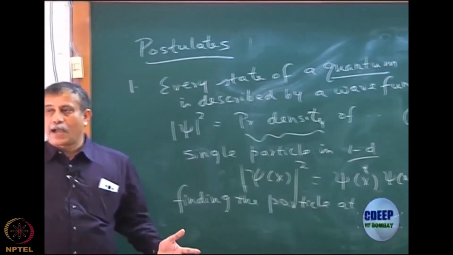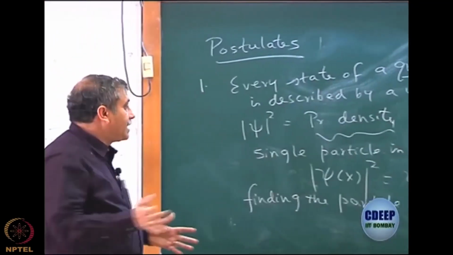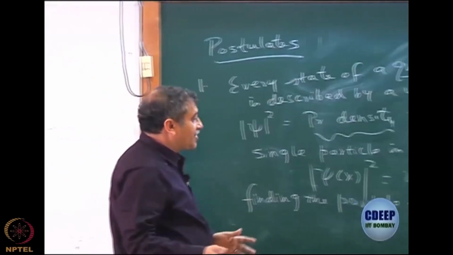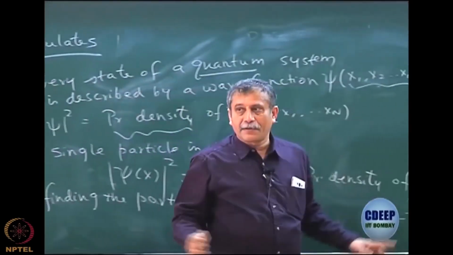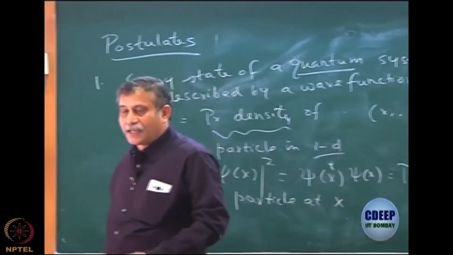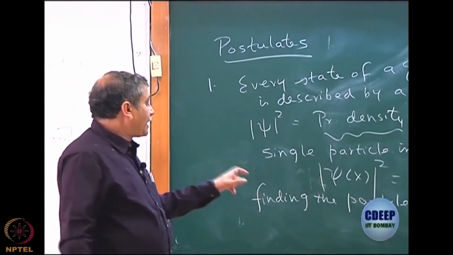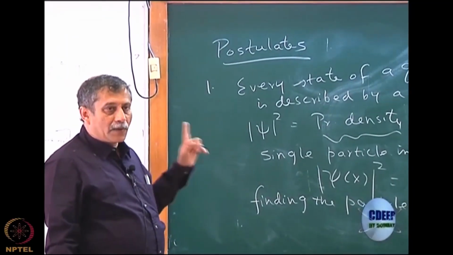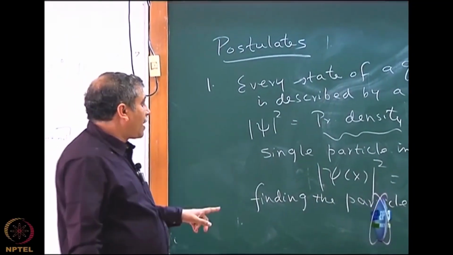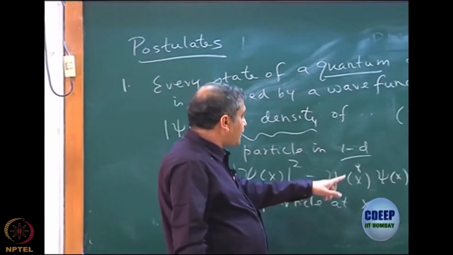So mod psi squared would then be defined as a probability density. Remember, each time I am writing probability density, and I will define what that density means, of finding the particle at x, if it is one particle. So that is mod psi square, which can be written as psi star x psi x.